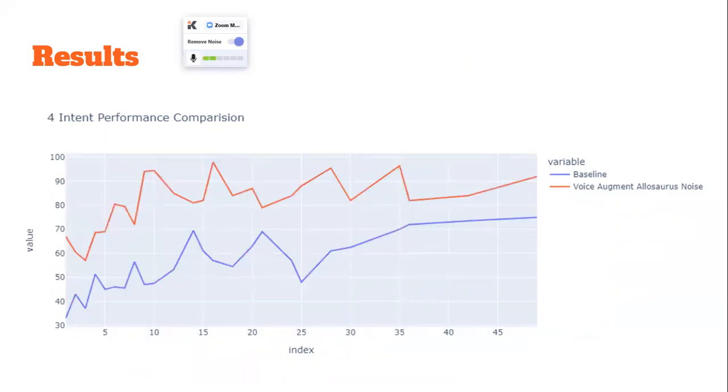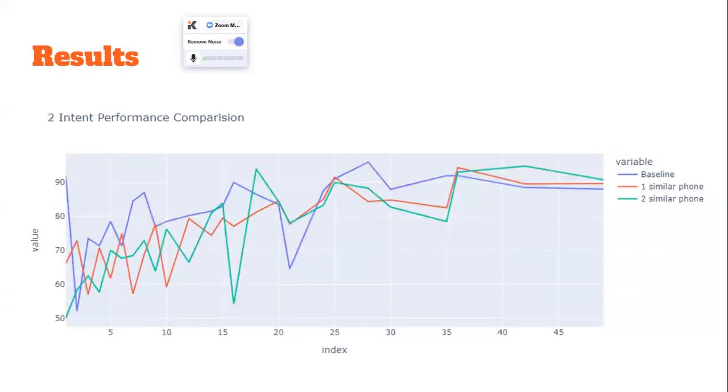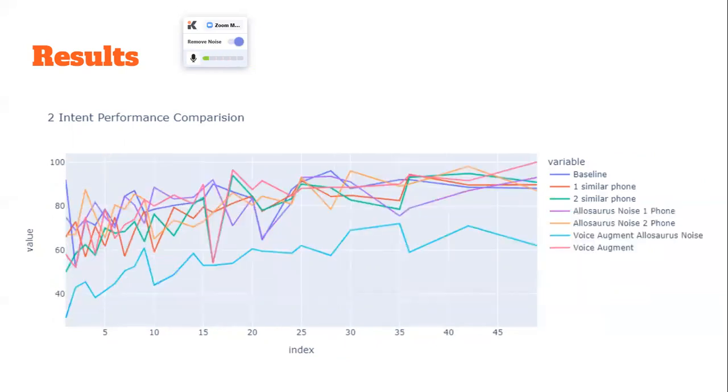But in the four intent classification task, we found that the augmented data performed better than the baseline data, which was an interesting result. Finally, in the similarity checking part of augmentation, for the two intent classification task, when we change either one or two phones, the performance was quite similar to our baseline.